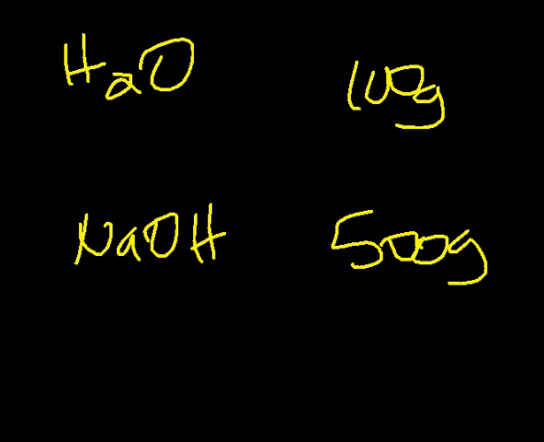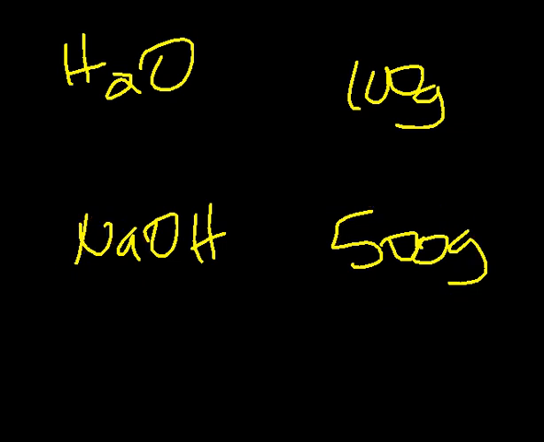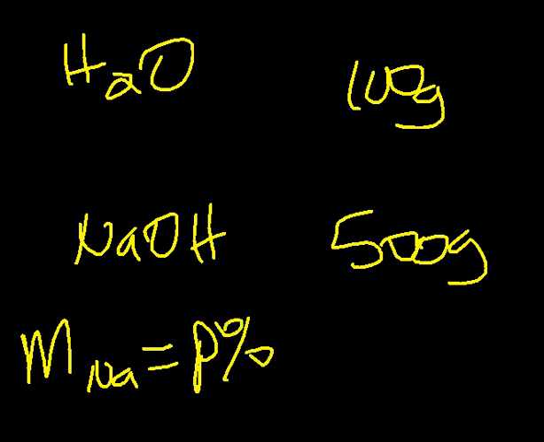percentage composition. Now that we know the percentage composition, how can we know the mass of an element in a compound given the typical mass? Let's say we have sodium hydroxide like this, and we have this actual mass. How can we have the mass of sodium in 500 grams of sodium hydroxide? Now the formula for the mass of sodium will be given as the percentage composition of the sodium times the given mass. We'll have this as the formula.